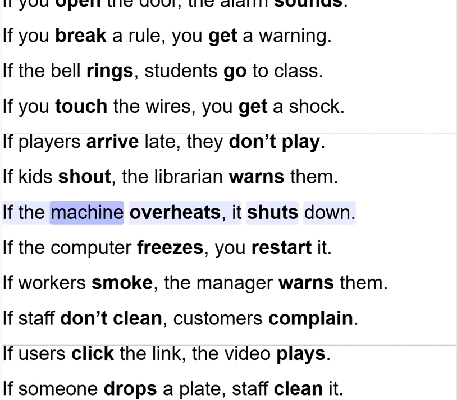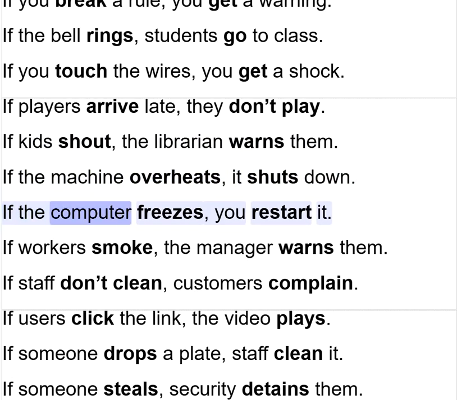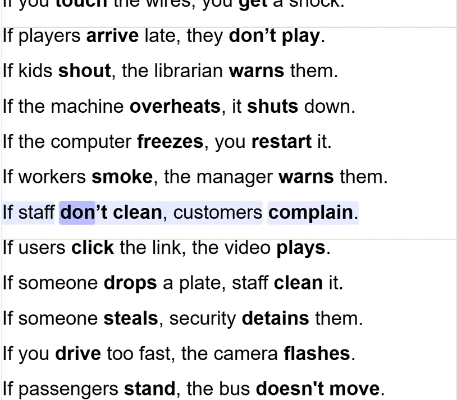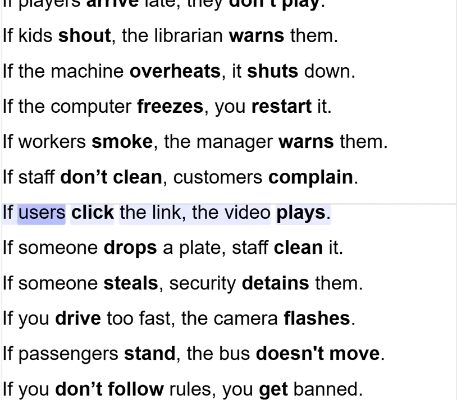If the machine overheats, it shuts down. If the computer freezes, you restart it. If workers smoke, the manager warns them. If staff don't clean, customers complain. If users click the link, the video plays.